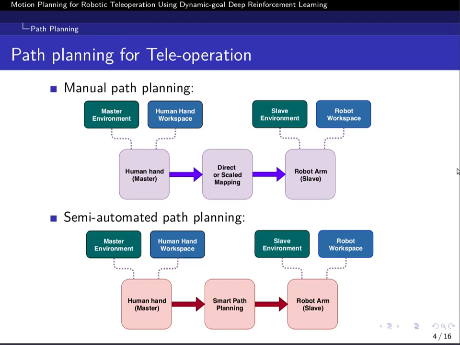So the user only gives high-level information about the path, and the algorithm will make the details of the path. In bilateral teleoperation, user easily can use manual path planning because user has enough information about the slave environment. But in unilateral teleoperation, which is our focus, user needs a semi-automated path planning because user doesn't have enough information to avoid collisions in the slave environment and to do an optimal path planning.